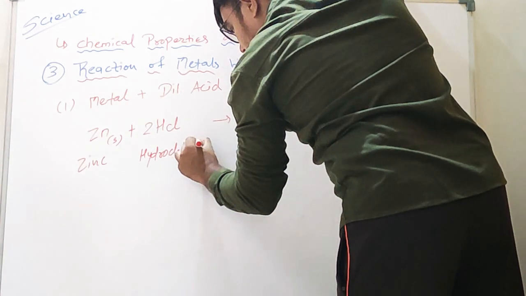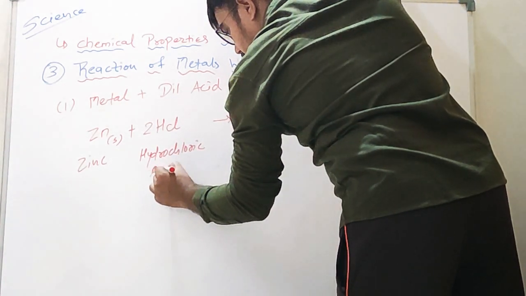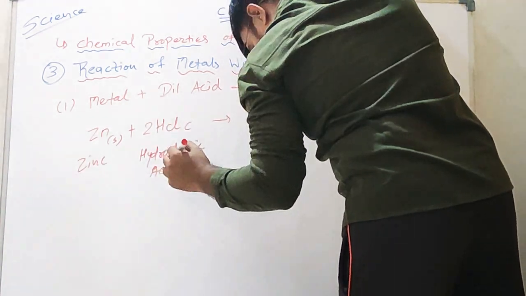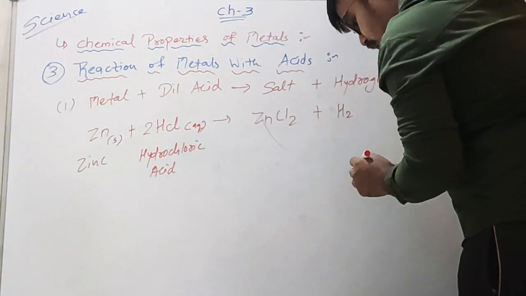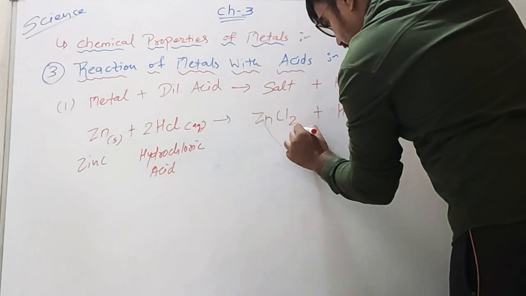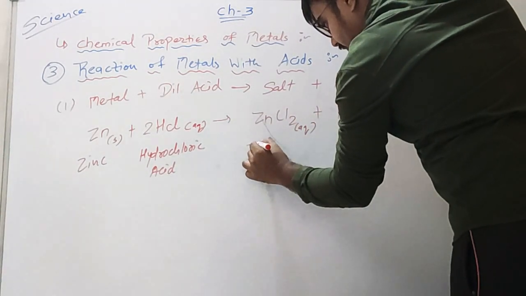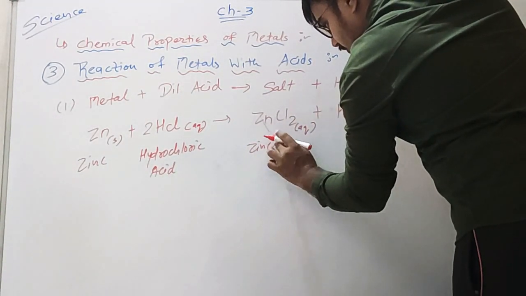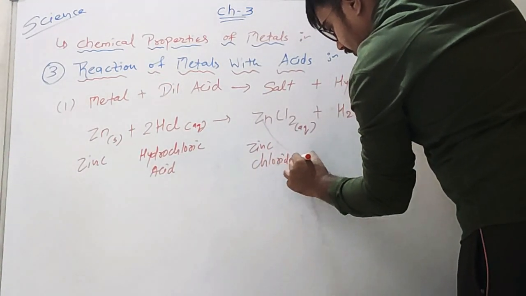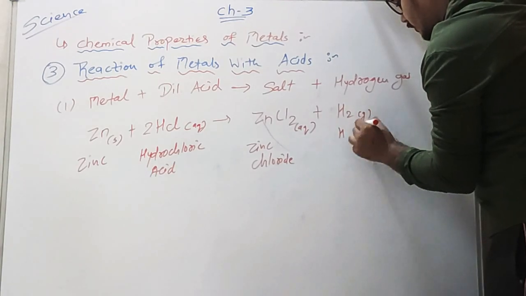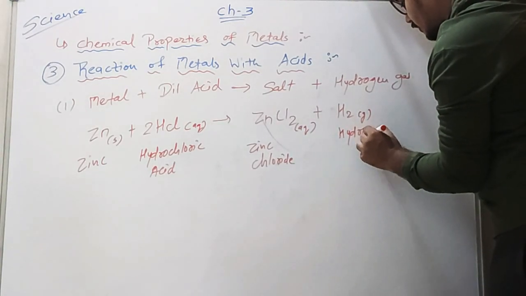Hydrochloric acid is in liquid, aqueous form. ZnCl2 is in aqueous form, it is a salt, zinc chloride, and hydrogen gas is evolved.